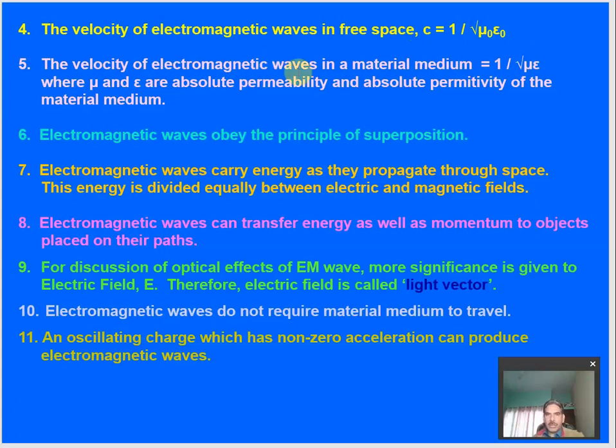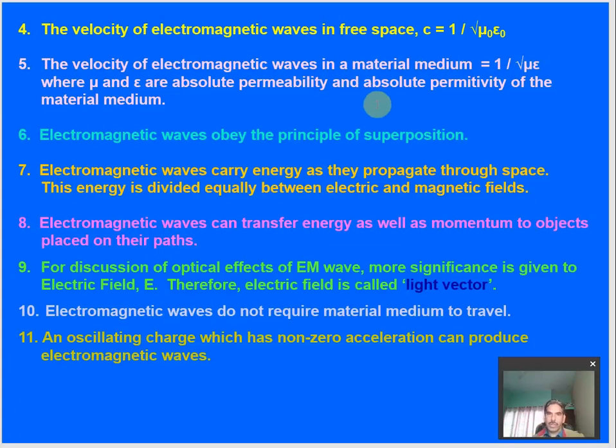The velocity of electromagnetic waves in a material medium, suppose there is a medium other than free space, will be represented by, of course, 1 upon root of mu into epsilon. Mu is the permeability of that material medium and epsilon is the permittivity of that material medium, absolute values.